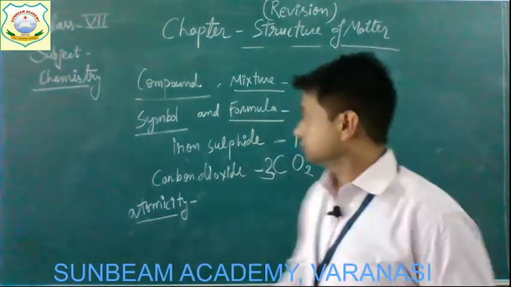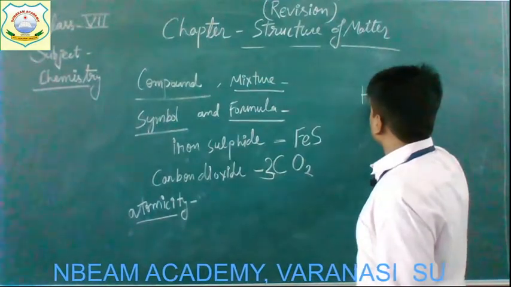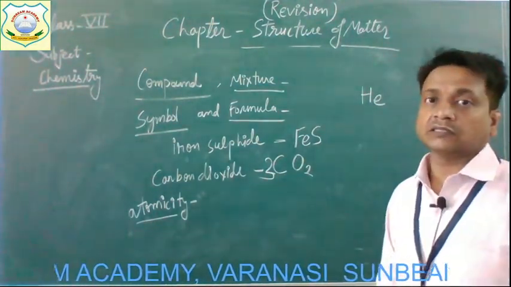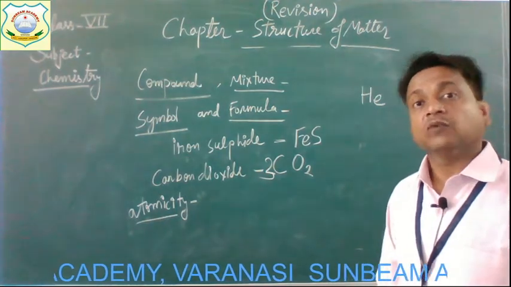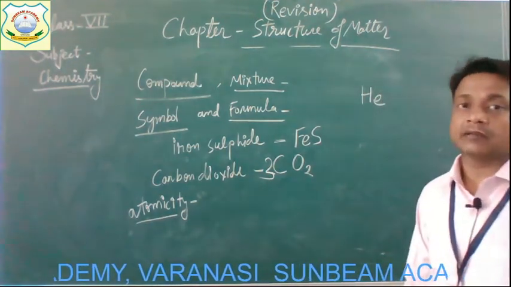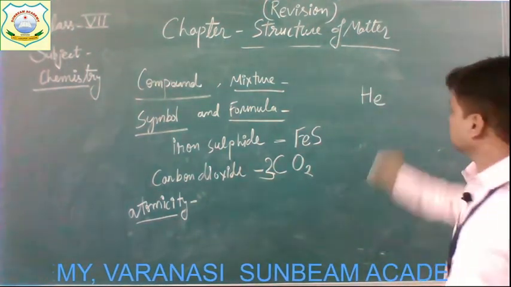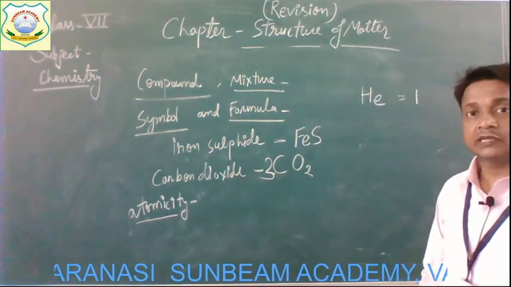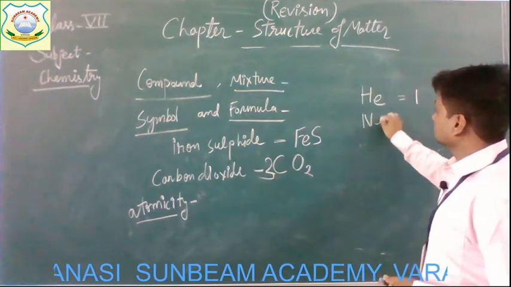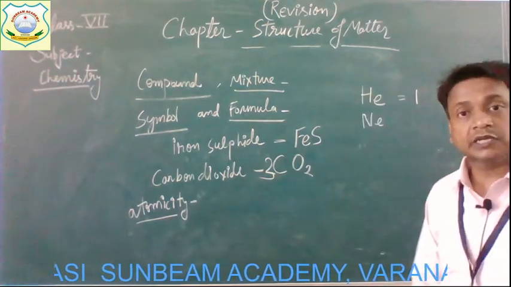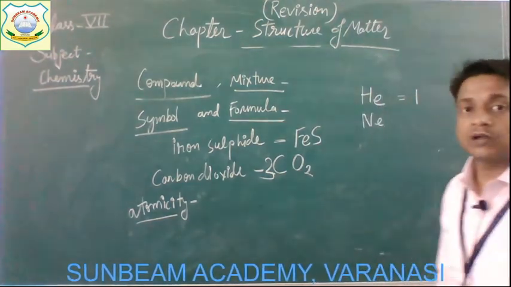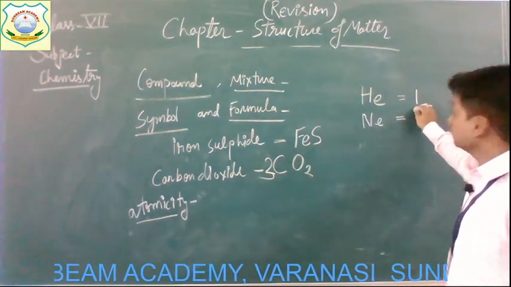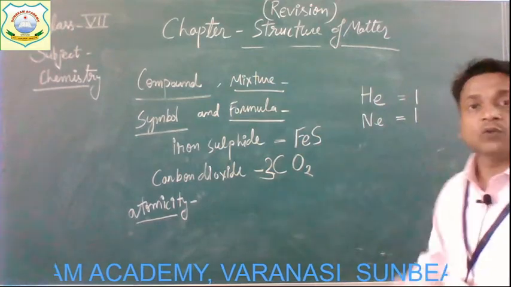Okay, like helium. It is found in free state in nature. It means that one molecule is made up from one atom. So the atomicity of this one is 1. Okay, children? Neon. It also exists in free state. It means that one molecule consists of one atom. So we can say that it also has atomicity 1.